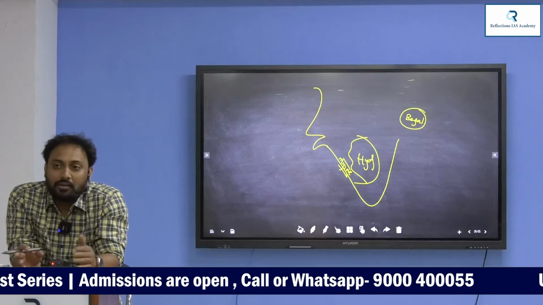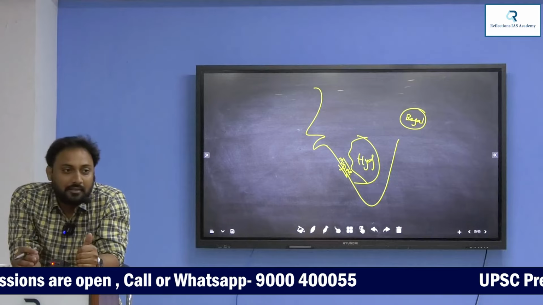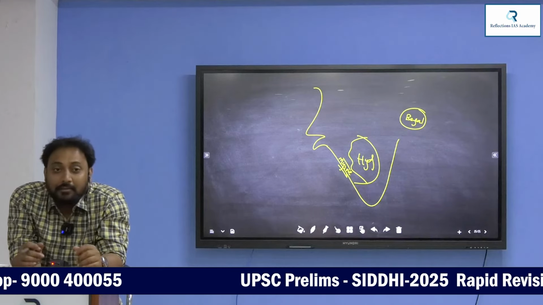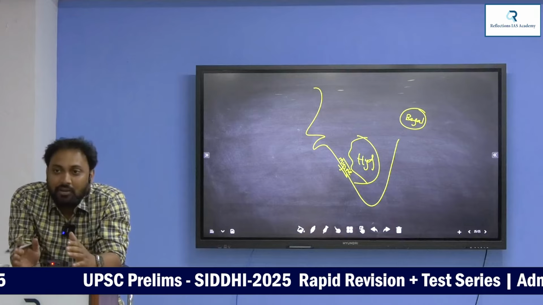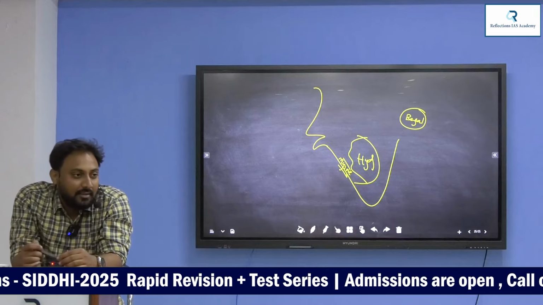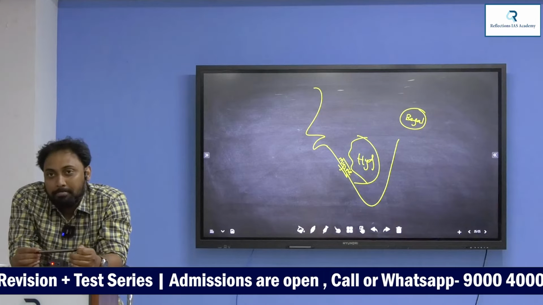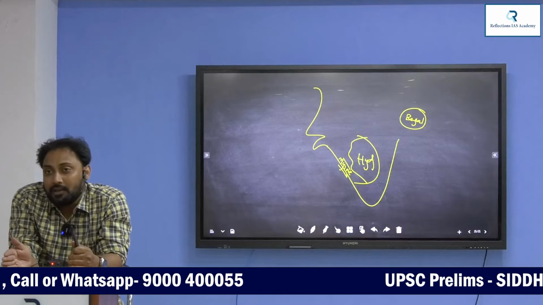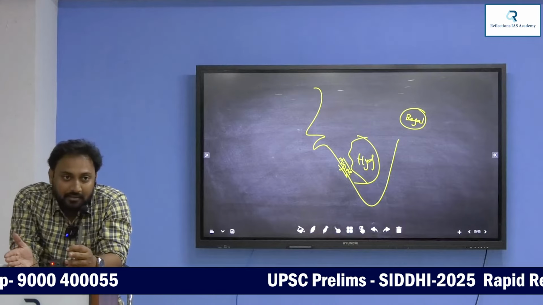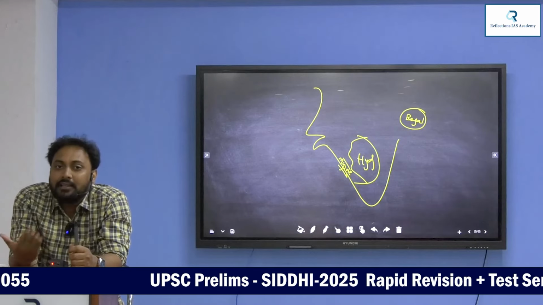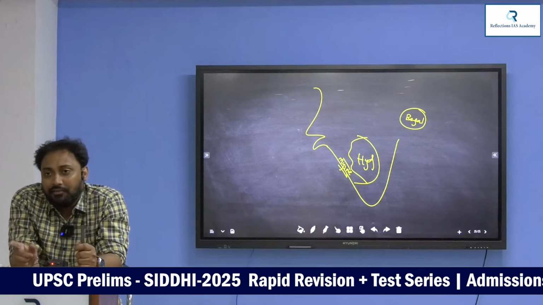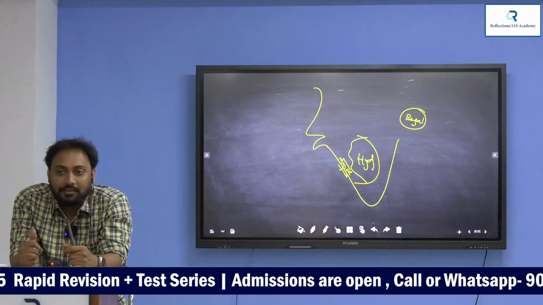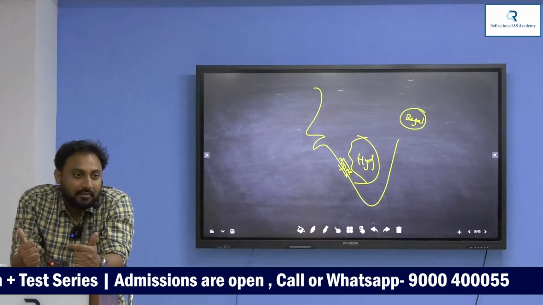And to look after and manage all these affairs, they appointed an officer. Who is the officer appointed in the capital city of the princely state? Resident. Resident is a British officer who will be appointed in the princely state to manage these affairs. Understood? Then next, princely states depending on the protection of the English East India Company have to pay subsidy. They are seeking protection, so instead they have to pay subsidy for that. So what if they fail to pay the subsidy? They will take the lands. If they don't give money, they will take lands. Understand?